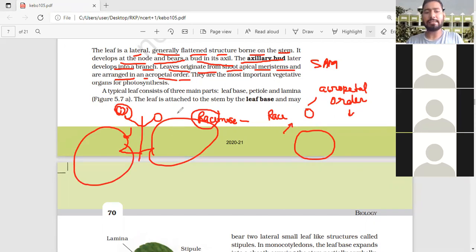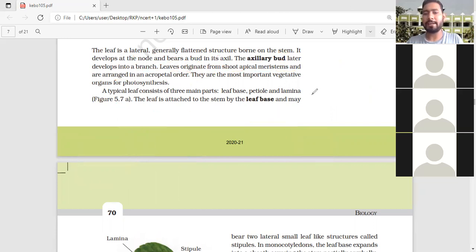The same statement was also given by Sanmukpriya. She said the youngest leaf is present at the apex, while the older is found at the base. So this is the acropetal arrangement. Is it clear? Yes, sir. Very good.